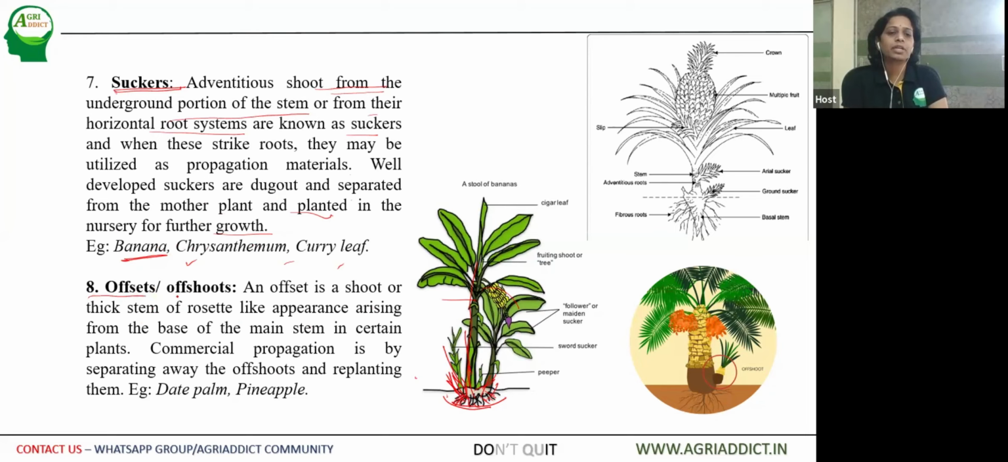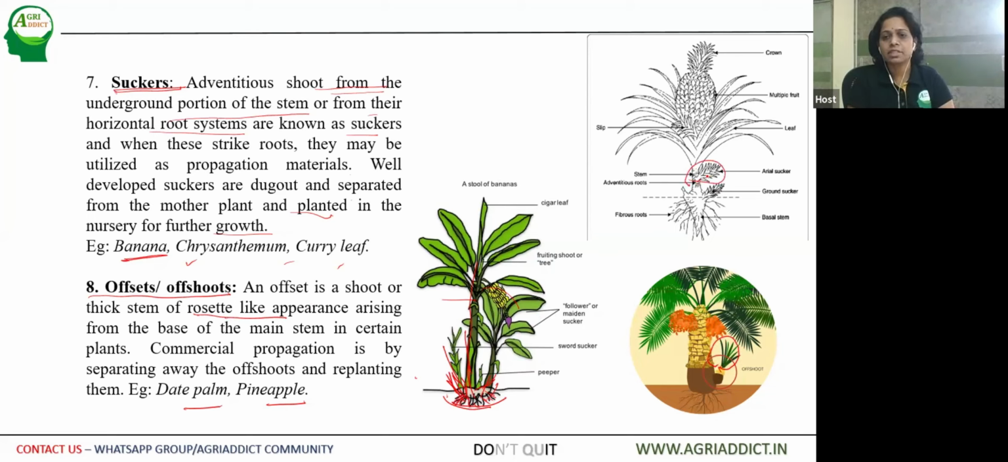Then the other important variation is offsets or offshoots. The best examples here are date palm and pineapple. An offset is a shoot or thick stem of rosette-like appearance. So nearby, many branches arise at one single point. So that is called a rosette. Here also you can see